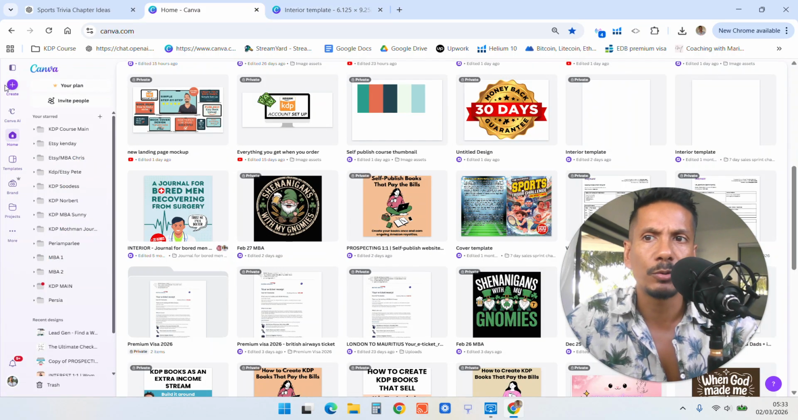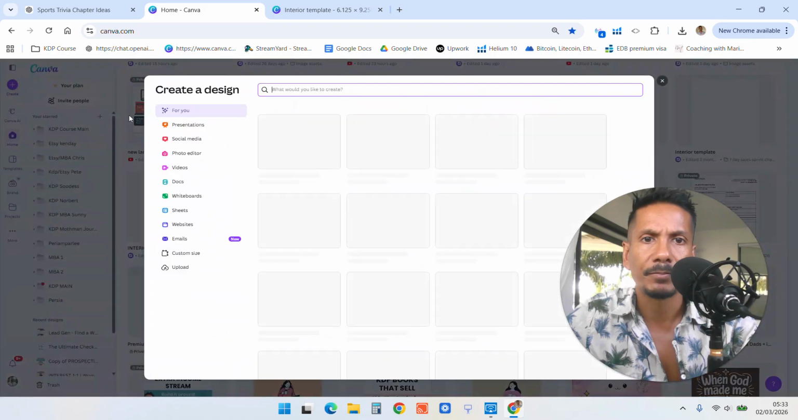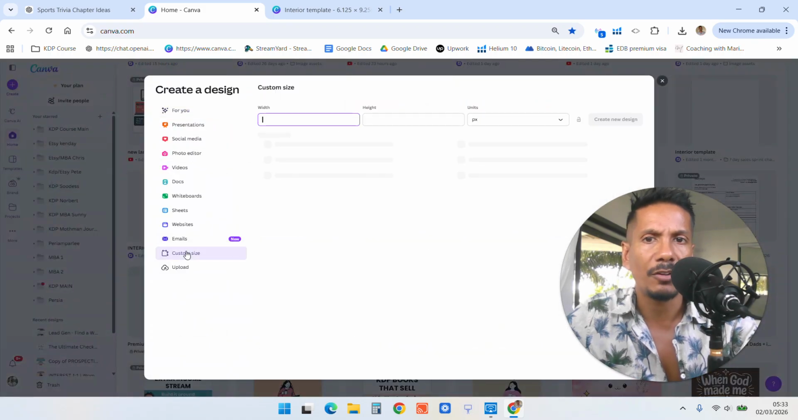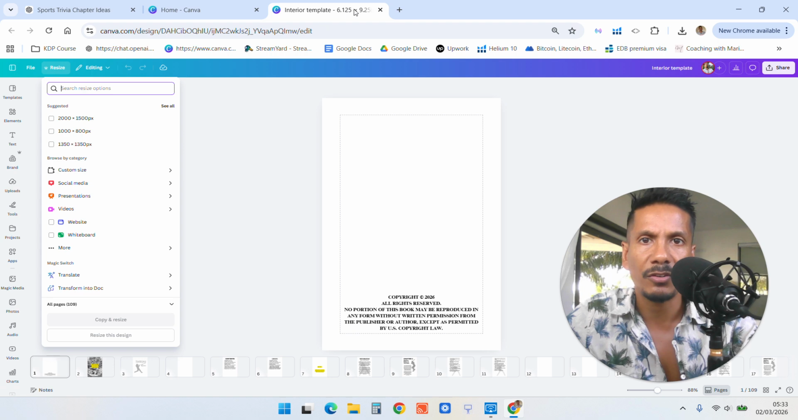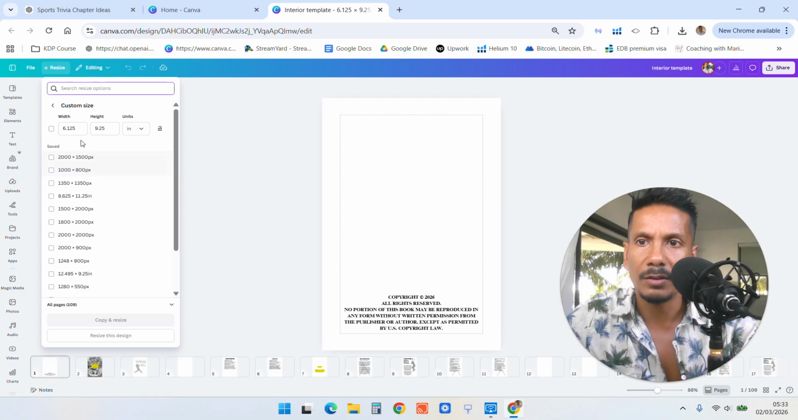So if you don't know Canva at all, you just click on create up here, and then you do custom size. And then the size you want is in inches here. Let me see if I can show you custom size. There. See this 6.125 by 9.25, and that's basically a 6 by 9 journal.